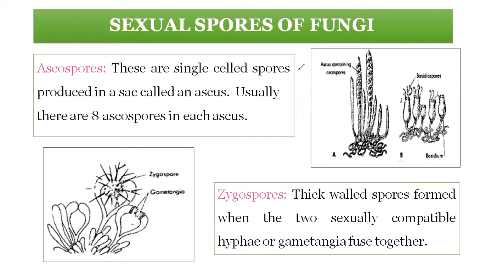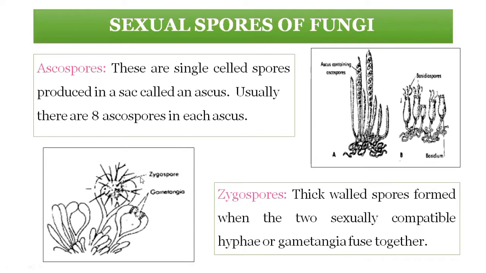Next one is zygospores. Zygospores are the spores which have a thick wall. See the wall, there is a zygote formation in sexual reproduction, and there is a zygospore, we will say.